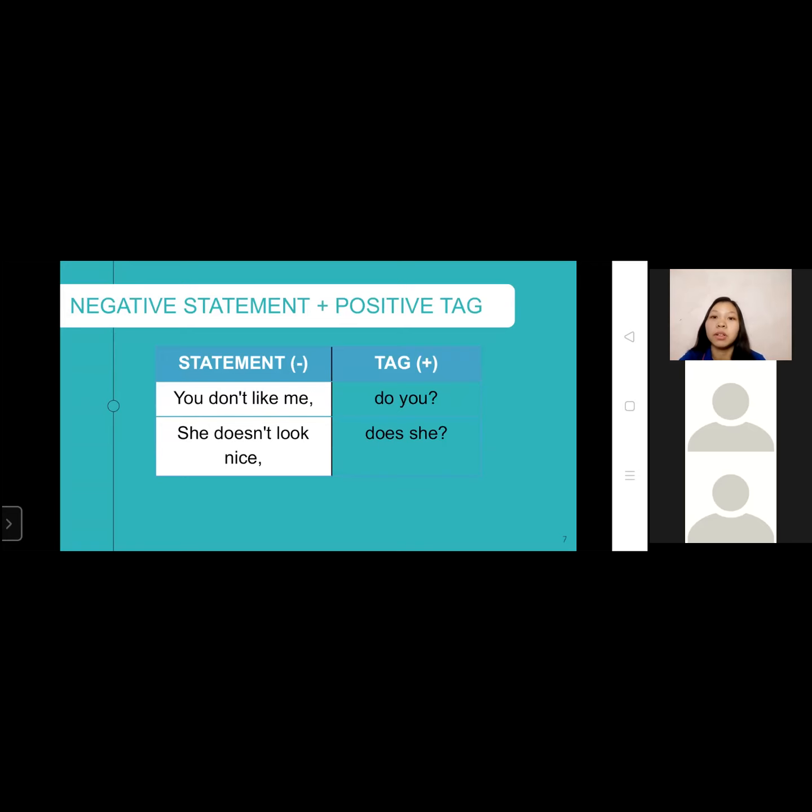Let's take a look at the table. Please read the examples, Michelle. Statement: negative statement, you don't like me. Tag: do you? She doesn't look nice, does she? Thank you. In the first example, the statement is negative because of the use of the auxiliary verb don't. The positive of don't is do, so it is the word we should use in the tag. The same as the second example. The auxiliary verb is doesn't in the statement, so we use does in the tag.